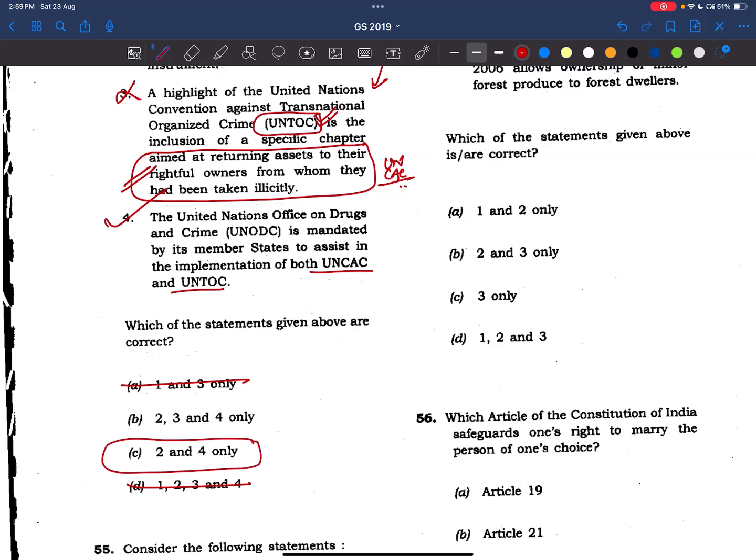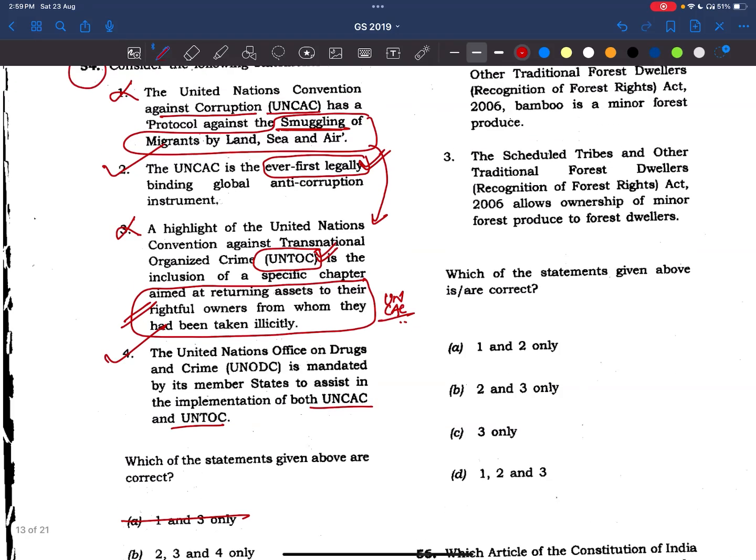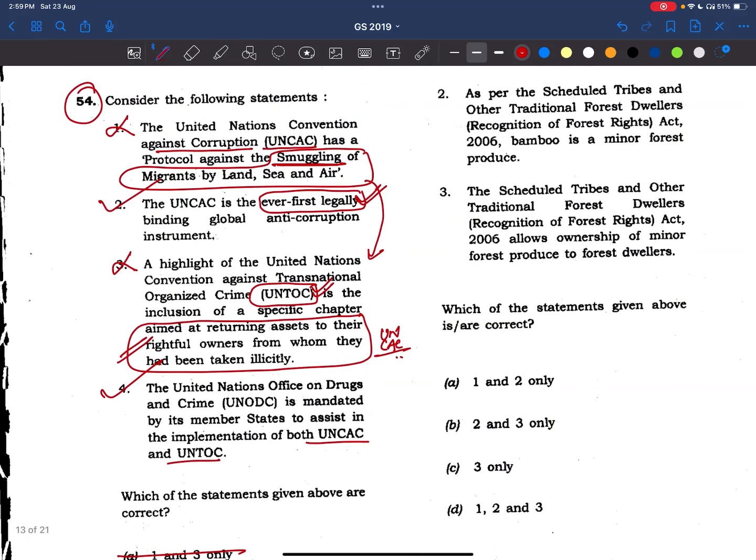Okay, now what do we have to do? Right? If this type of question comes in the exam, we'll leave it. But since UPSC has asked about it, we'll read about the United Nations. Okay, first thing, the organizations which are under the United Nations, and also we'll try to read a few important things about UNCAC, UNTOC, and even UNODC as well. Okay, let's try to make notes on it. I'll share in the Telegram channel.